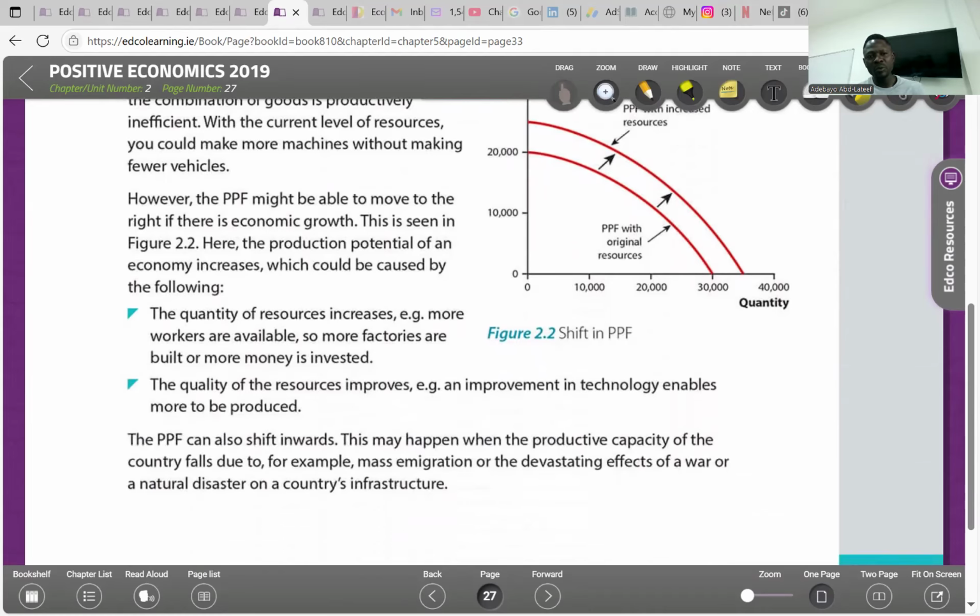However, the PPF might be able to move to the right if there's economic growth. This is seen in figure 2, which is moving outside the PPF if there's economic growth. Maybe the resources are increasing, or there's advancement in technology which makes things more efficient, or there's a better way of production which increases output. The quantity of resources may increase: more workers are available, more factories are built, or more money is invested. The quality of resources improves, like I said earlier, through advancement in technology.